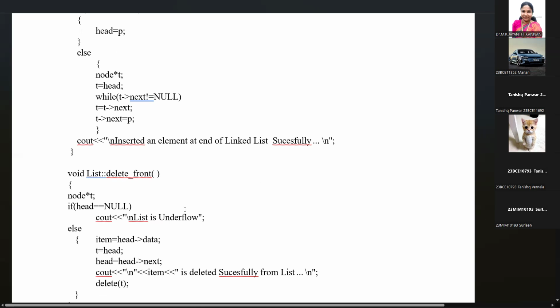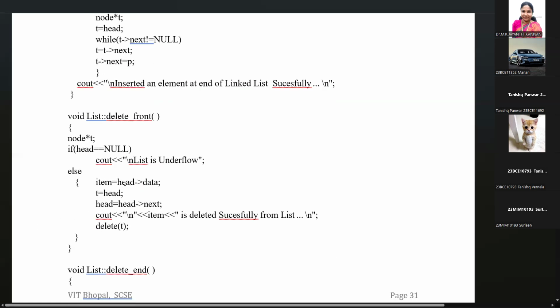If there are no nodes and head points null, it means only the head node is there, no more nodes. So the list is underflowing. If no nodes are in the list, then it is underflow. If the list has some nodes, then it will not underflow. If there are nodes in the linked list, then we can delete the elements.